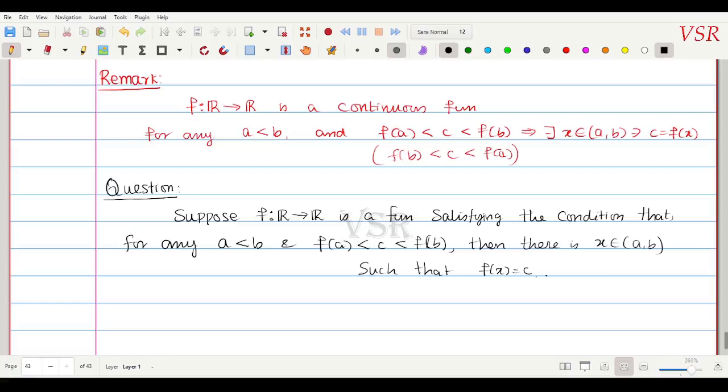This function satisfies the condition; I have not said f is continuous. Suppose f is a function satisfying this condition.